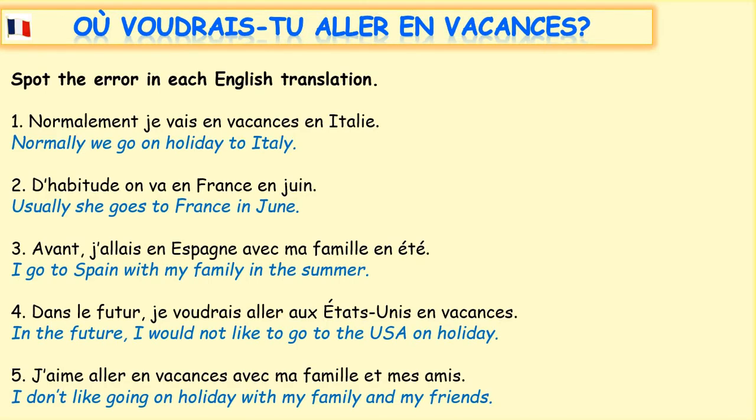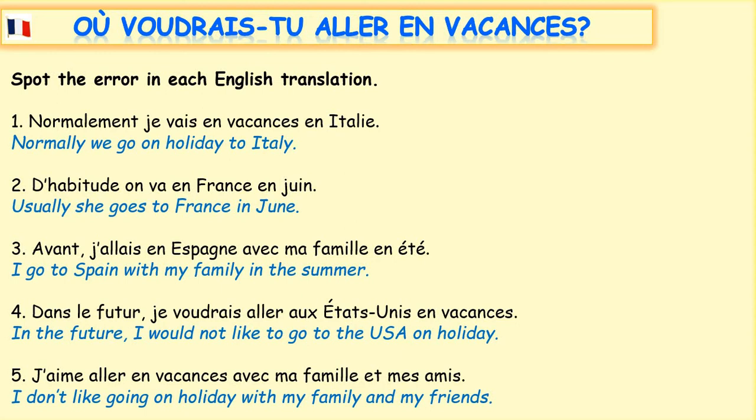Okay, so we're going to see some answers to this question. Où voudrais-tu aller en vacances? And even though the question is asking us where you would like to go on holiday, we could also talk about where we usually go, where we have been recently, or where we used to go, as well as talking about where we would like to go. But in each of these 5 sentences, I have made an error with the English translation. So I would like you to read the French, then read the English and see if you can spot the error. Now we're going to do number 1 together.